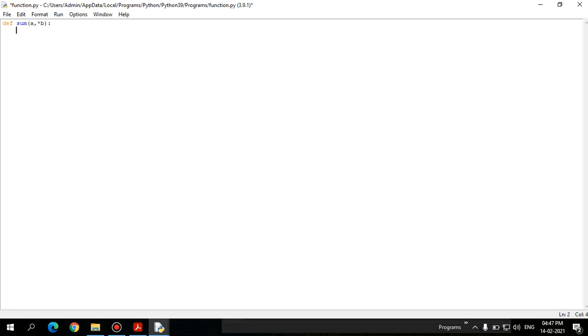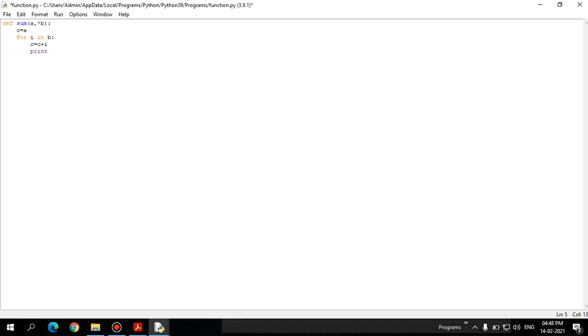What needs to be done here is c equal to a, and let's take i in b, and I want to make a sum here, c equal to c plus i, right?